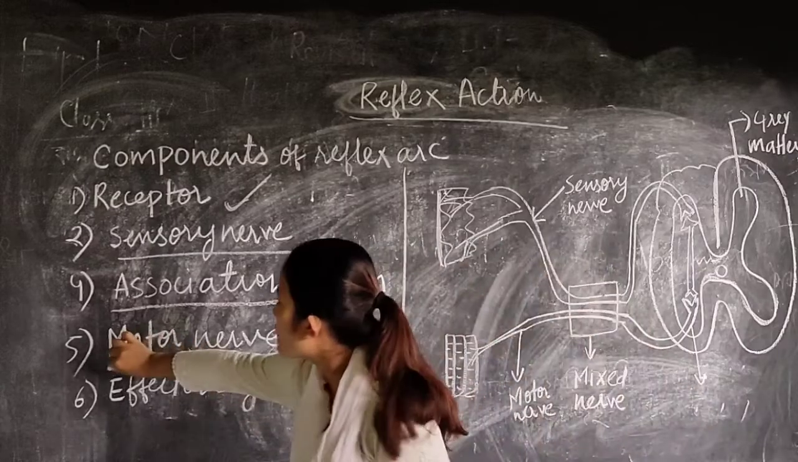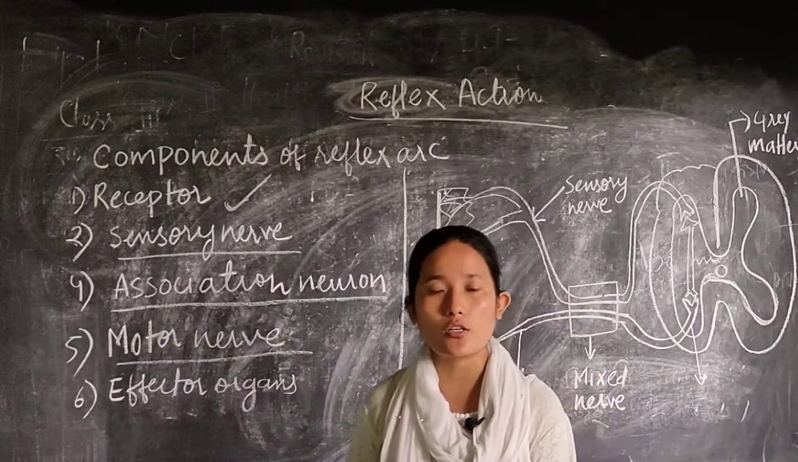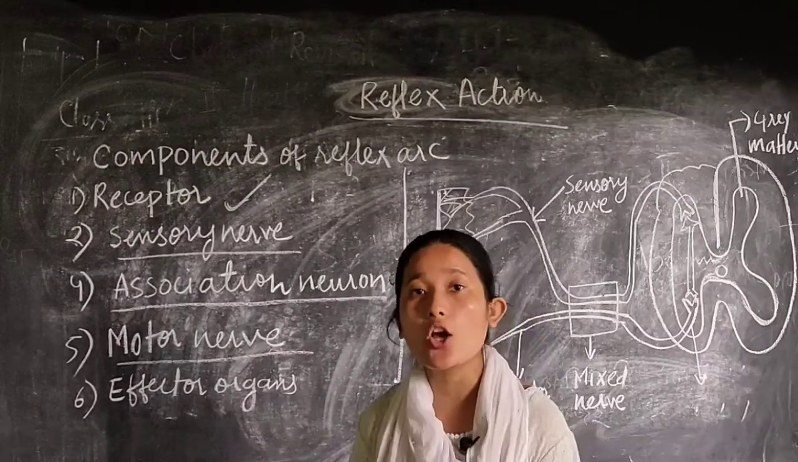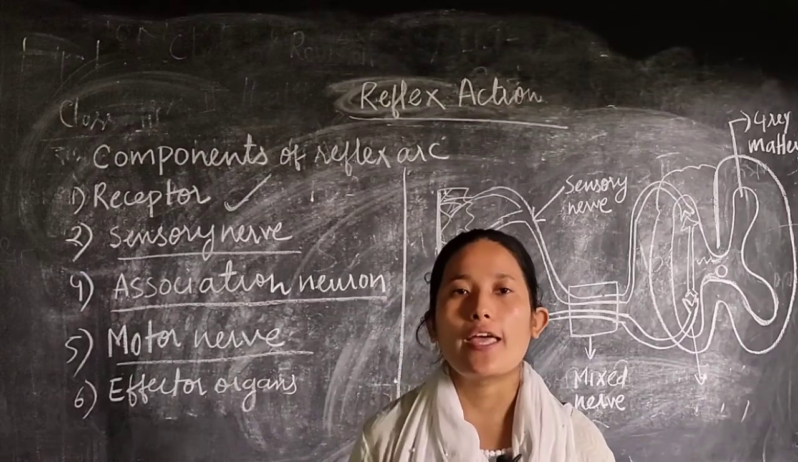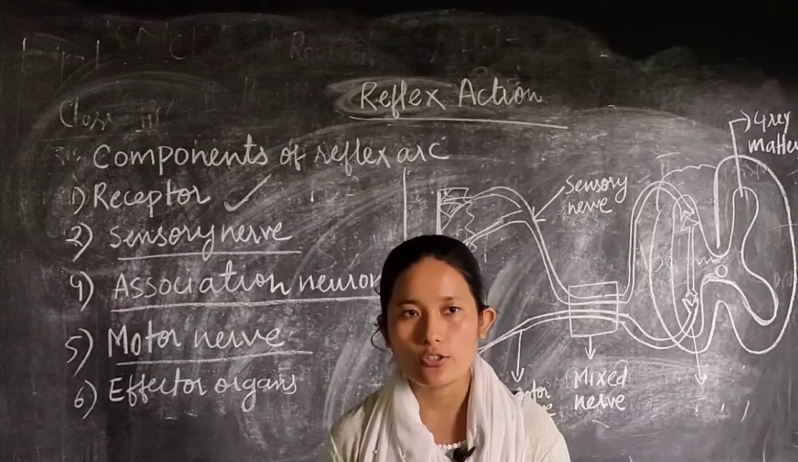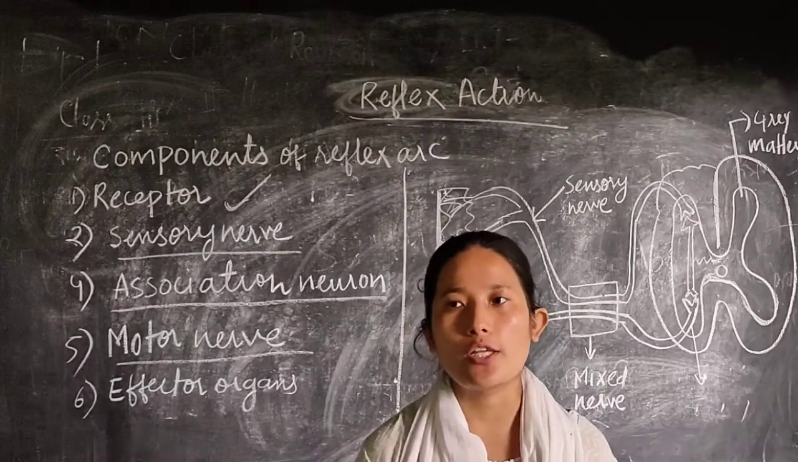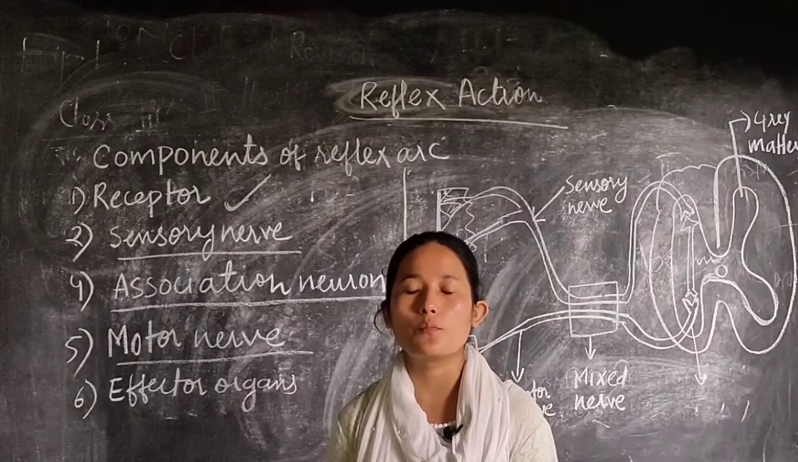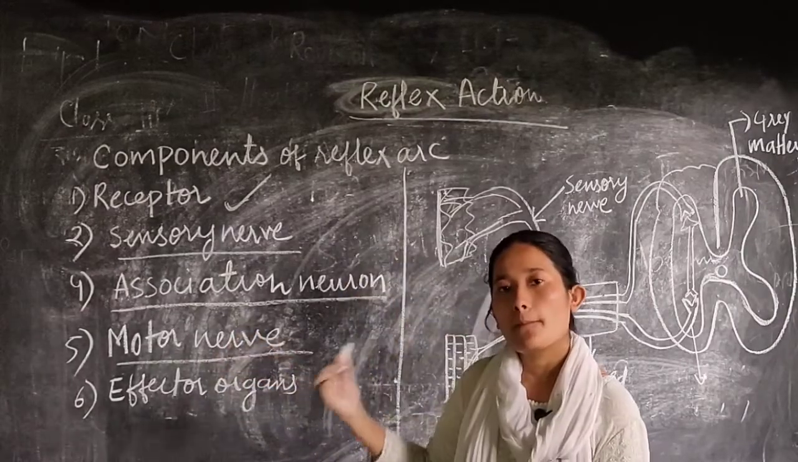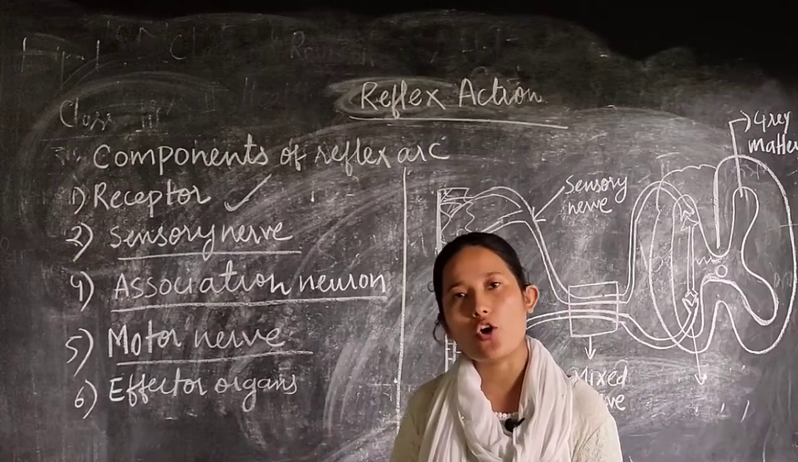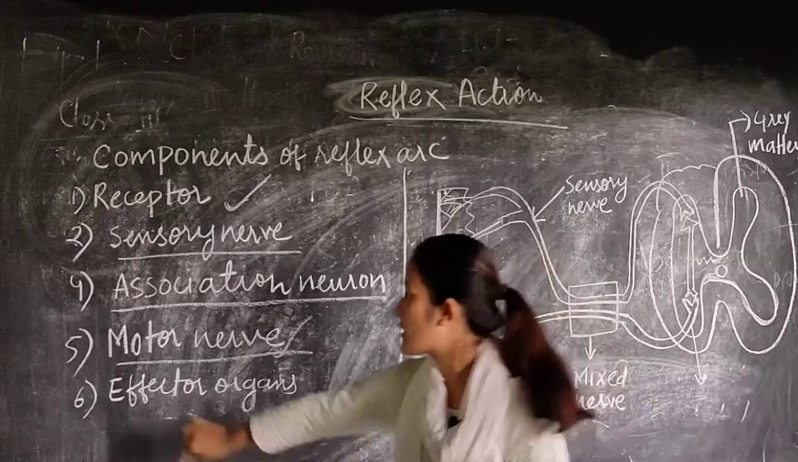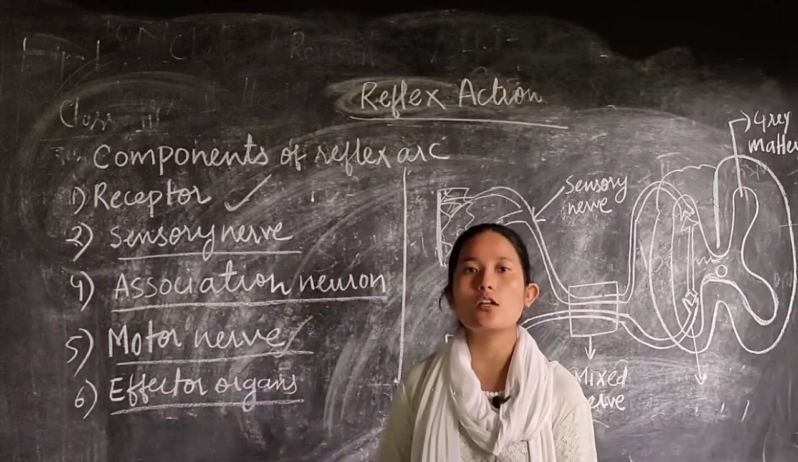Now next one is your motor nerve. What is the function of a motor nerve? The function of a motor nerve is to carry the message from your brain or spinal cord to the effector organs. Effector organs are the organs which will act according to the stimuli, according to the changes the body has to make. That message is sent from the brain or spinal cord to the effector organs through this particular nerve called motor nerve. Now next component is your effector organs.